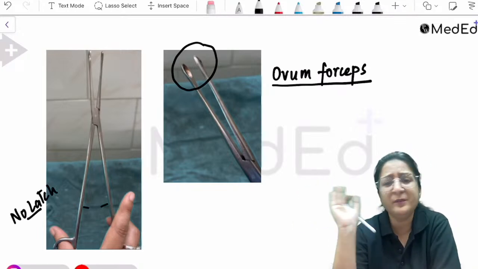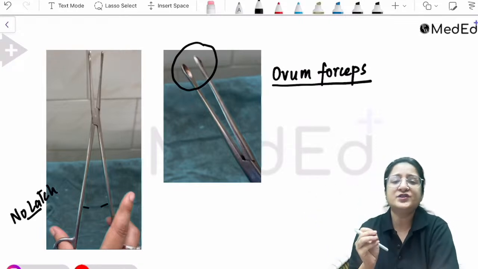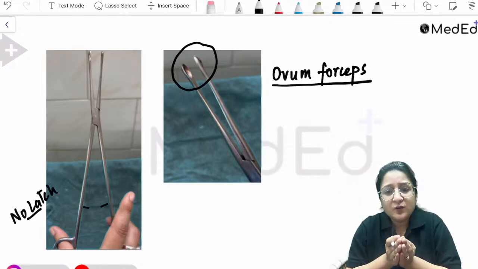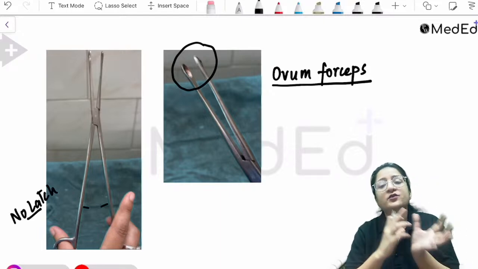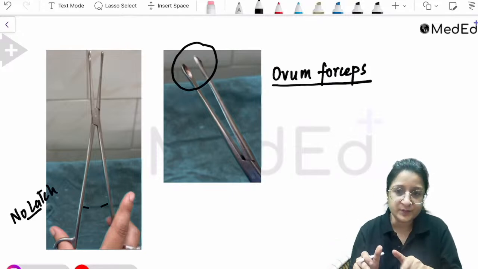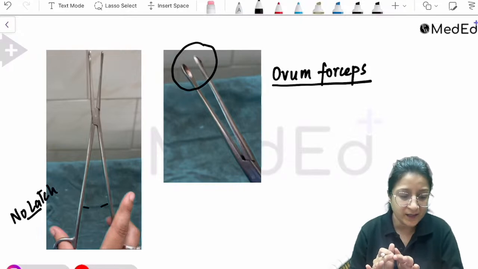Nowadays we're doing medical methods in second trimester. But remember the logic, that it is a forceps designed in a manner that we can go inside the uterus, grasp the contents, bring them out. So the forceps that is used for that purpose is the ovum forceps. So you need to be able to identify this instrument based on the image.